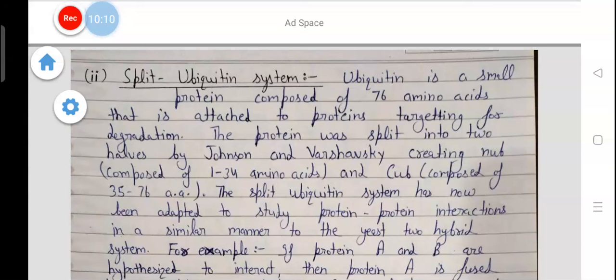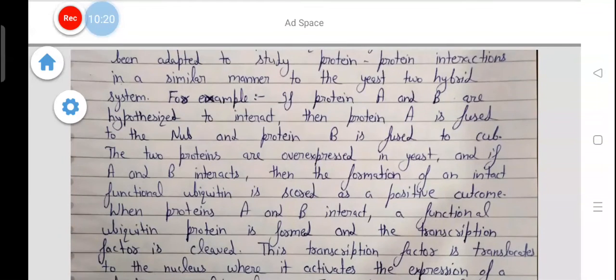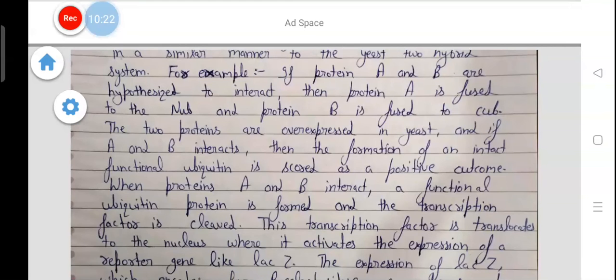The split ubiquitin system has now been adapted to study protein-protein interactions in a similar manner to the yeast two-hybrid system. For example, if proteins A and B are hypothesized to interact, then protein A is fused to the Nub and protein B is fused to Cub.